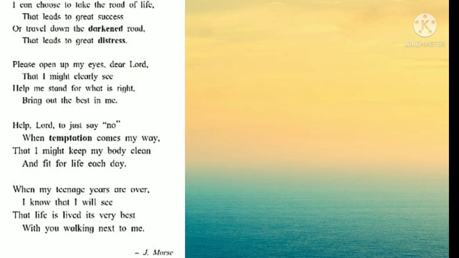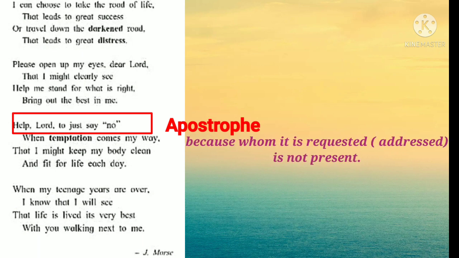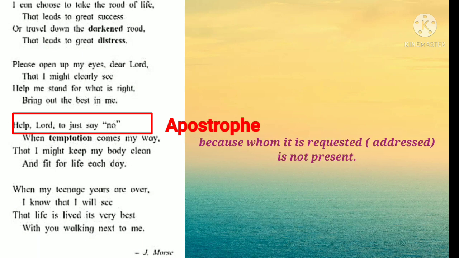Again, stanza number 4, the beginning line, help Lord to just say no, an example of apostrophe, because the one to whom it is requested is not present, meaning the God is not present, and that's why this is an example of apostrophe.